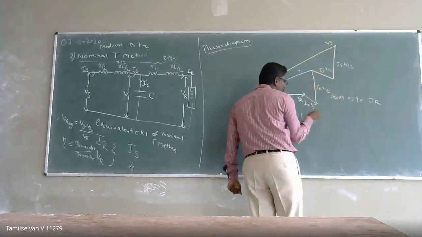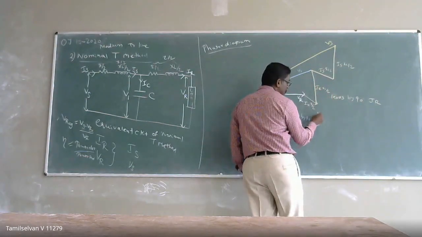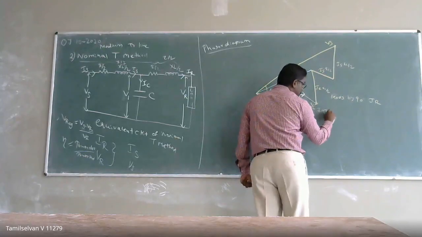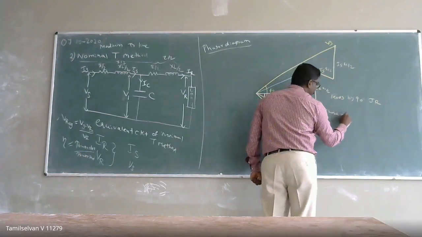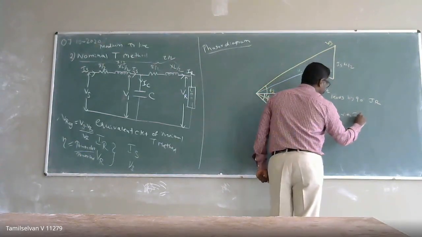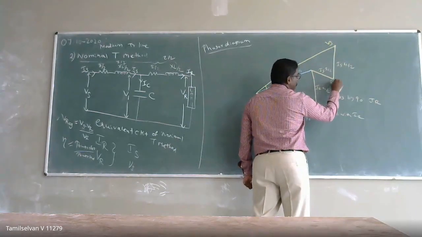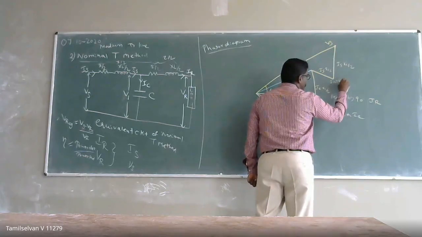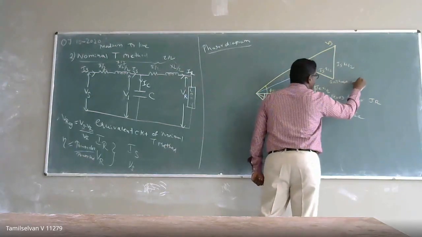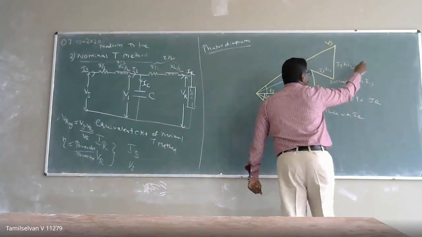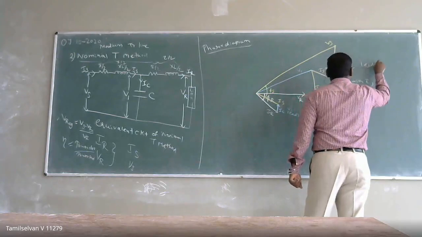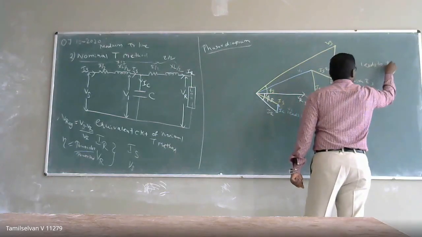And this will be in phase with IR, this voltage drop. Similarly, this is in phase with IS, and this one leads by 90 degrees with IS.